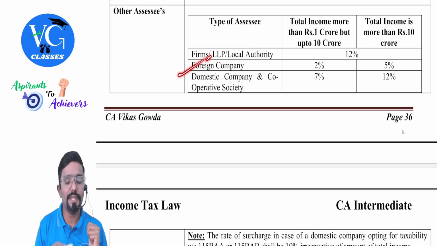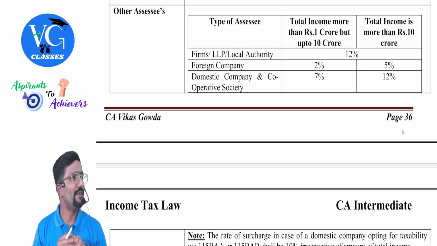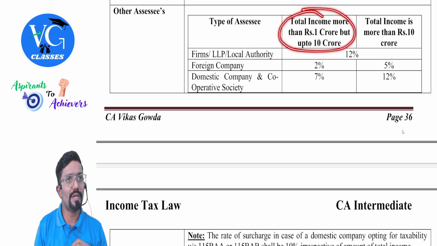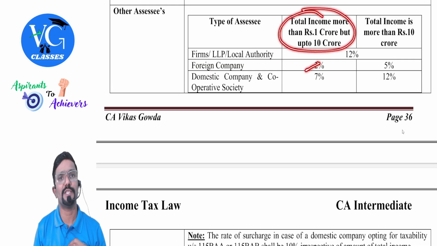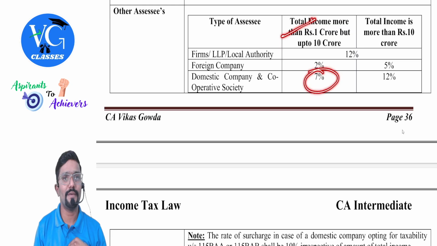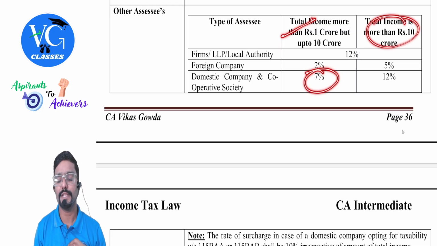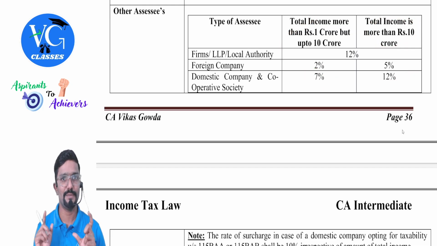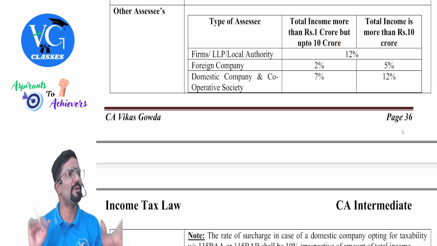Next, coming to foreign company. If total income is more than 1 crore but up to 10 crore, surcharge rate is 2%. But if total income of a foreign company is more than 10 crore, then the surcharge rate is 5%. Then coming to domestic company and cooperative society. If total income is more than 1 crore up to 10 crore, it is 7%. More than 10 crore, it is 12%. Two rates are there. Please be careful. Whereas for the first person, it is only 12%.